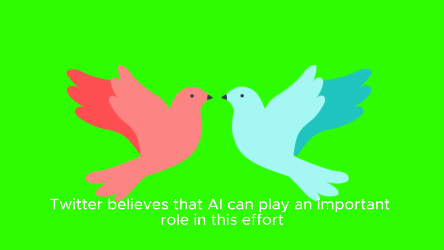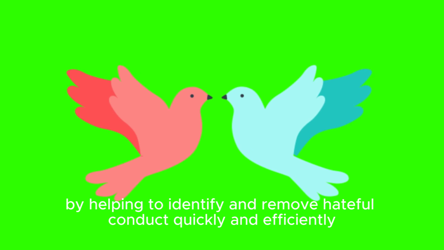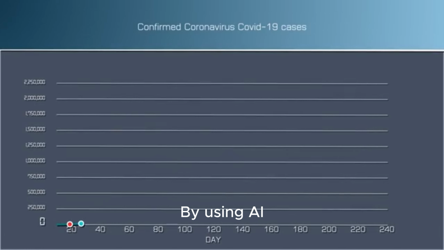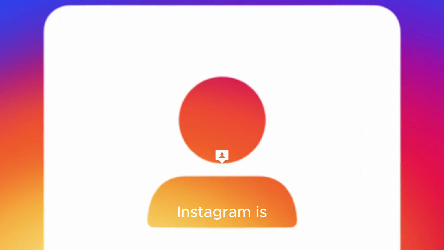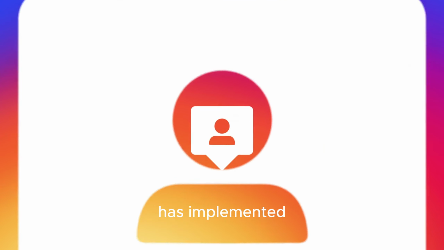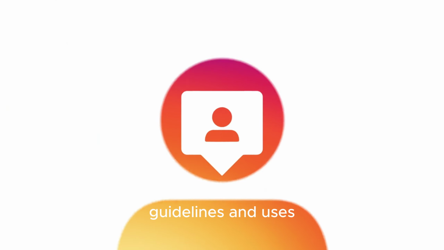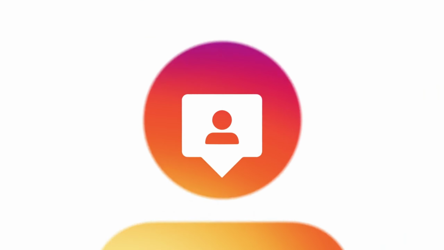Twitter believes that AI can play an important role in this effort by helping to identify and remove hateful conduct quickly and efficiently. By using AI, Twitter can free up its human moderators to focus on more complex issues that require human judgment. Instagram is another social media platform that has implemented community guidelines and uses AI to enforce them. One of Instagram's goals is to create a safe and positive experience for its users.